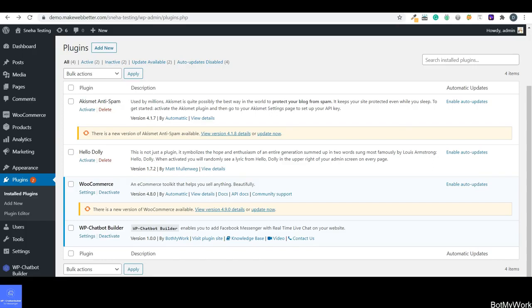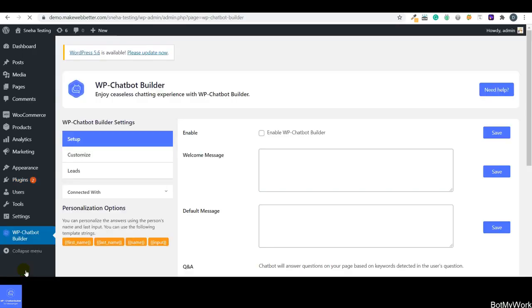So guys, as you can see, the very first thing that you have to do is visit your WordPress account. On your WordPress dashboard, as soon as you have installed the WP Chatbot Builder plugin, you can see the plugin on the very left side navigation bar, as over here. So let's click on this plugin first of all. And now we have landed on the WP Chatbot Builder settings page.